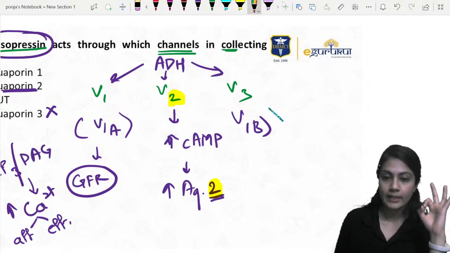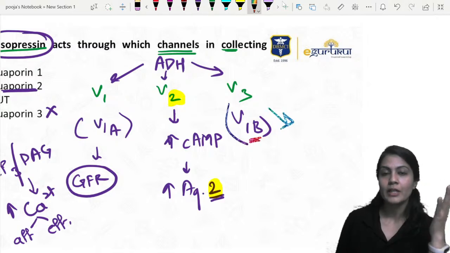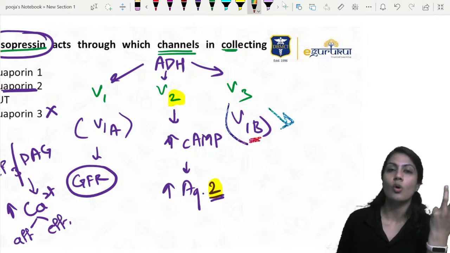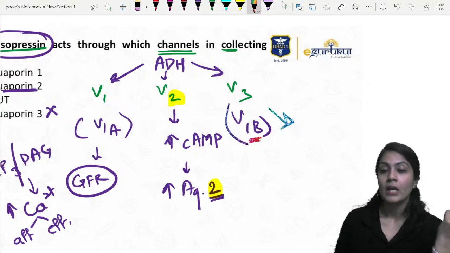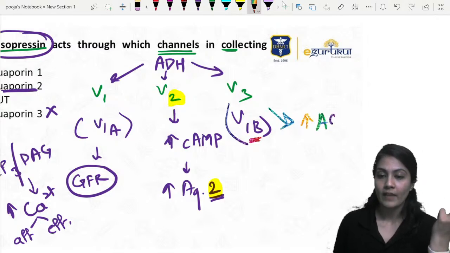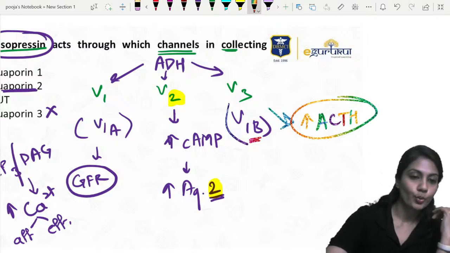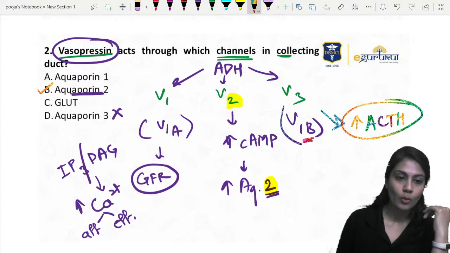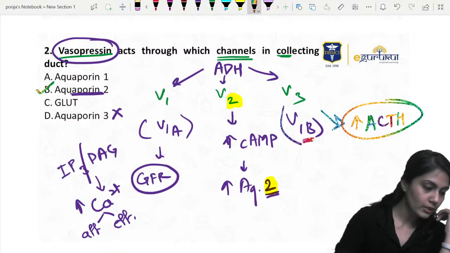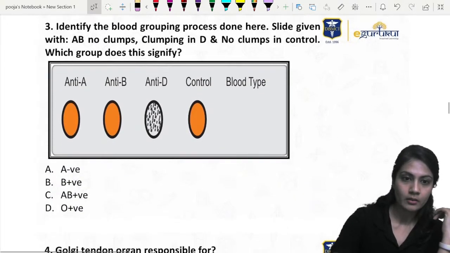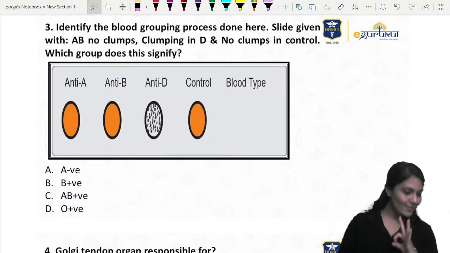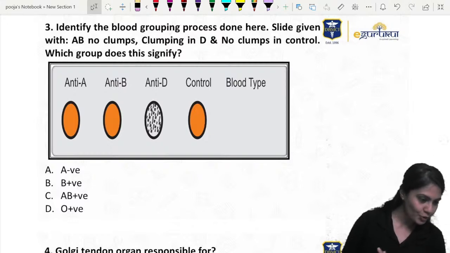Now V3 is kind of similar to V1, so some scientists also call it V1B. It helps in the increase of ACTH hormone, which is not at all related over here, right? So the answer over here is definitely option B. Don't make the mistake, Amitaditya. Rest of you awesome, awesome. I'm enjoying this session more than you.